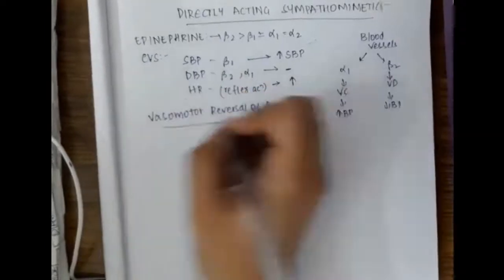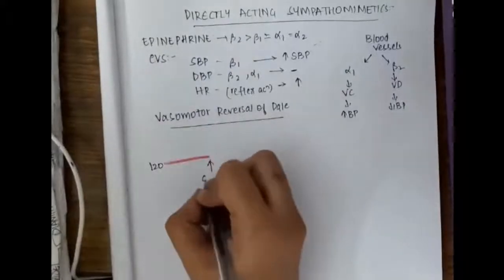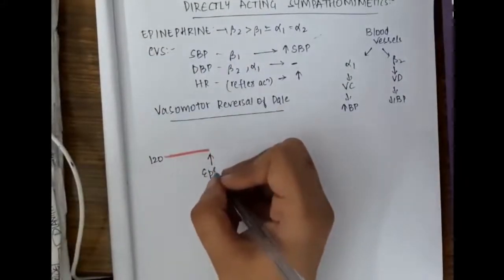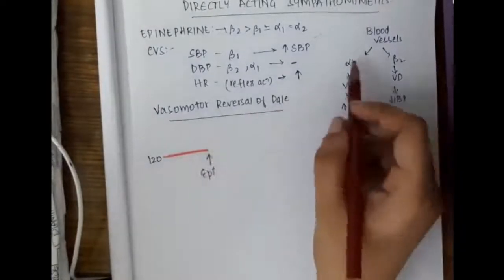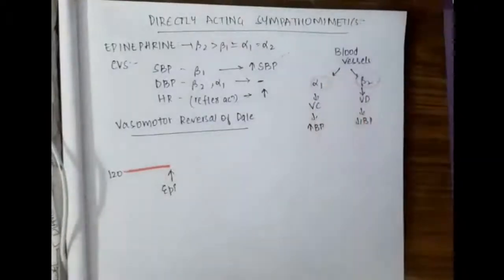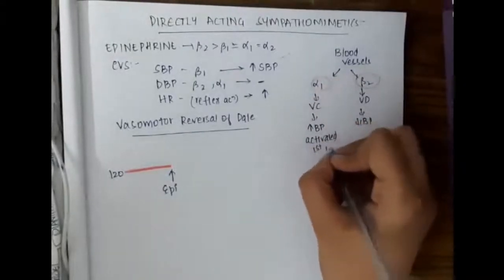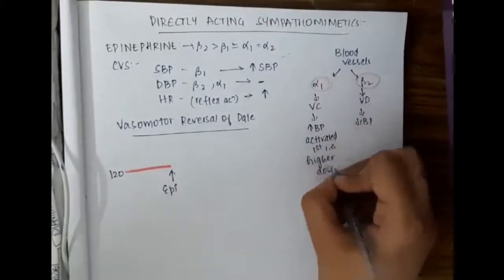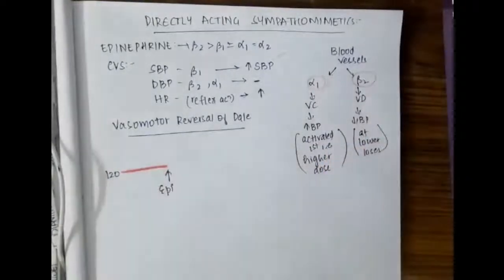Then vasomotor reversal of Dale. First, with epinephrine, the alpha 1 receptor is activated at higher dose, whereas the beta 2 receptor is activated at lower dose.